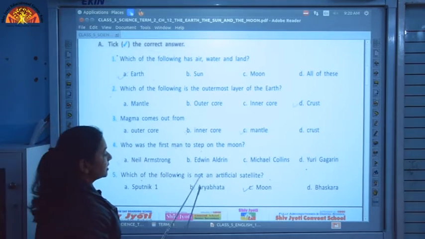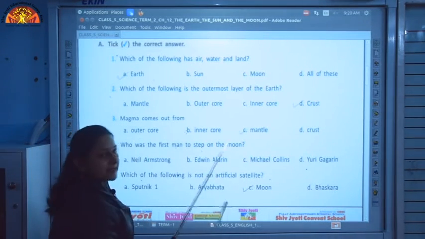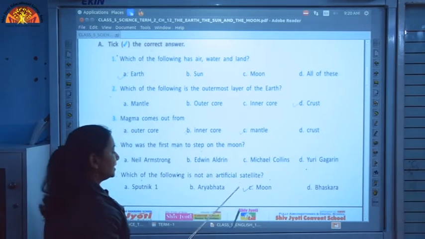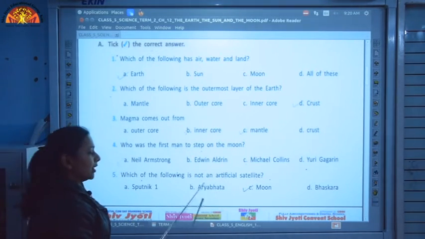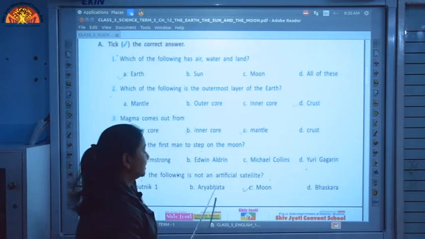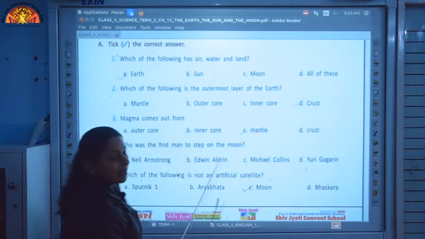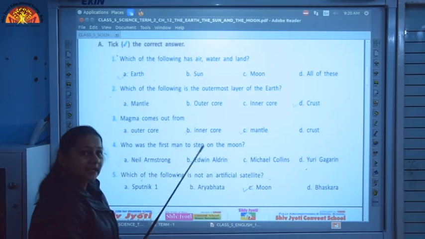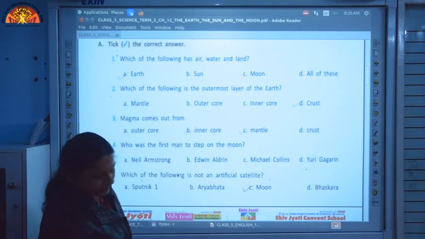Which of the following is not an artificial satellite? Yes, the moon is a natural satellite. Except the moon, Sputnik 1, Aryabhata and Bhaskara, all these are artificial satellites. The moon is a natural satellite of the earth.